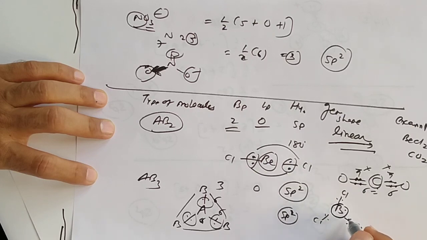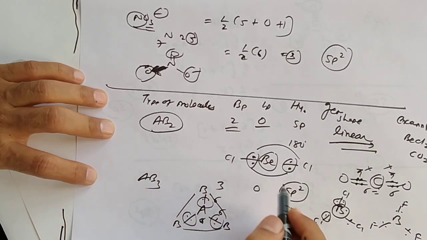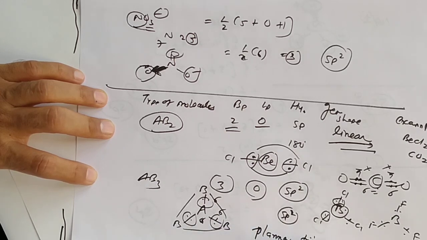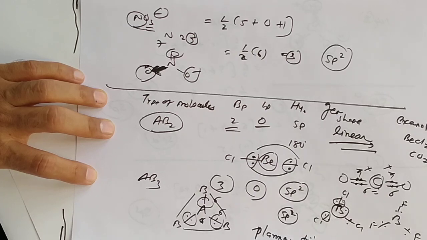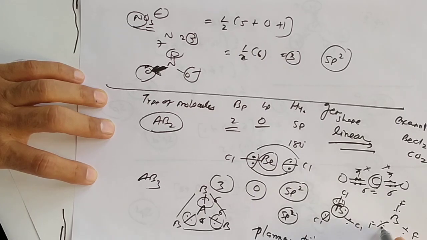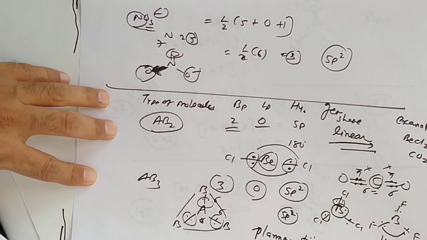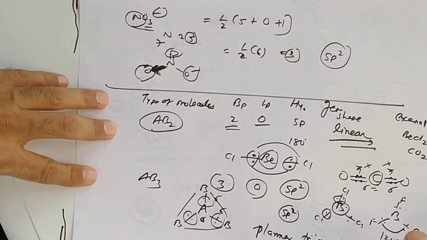Boron having 3 electrons, and all the 3 are bonded. Bonding pair 3. Then BF3, it has only 3 bonding pair, lone pair 0. So shape is a planar triangular. Yes, and bond angle is 120 between any two adjacent bonds.